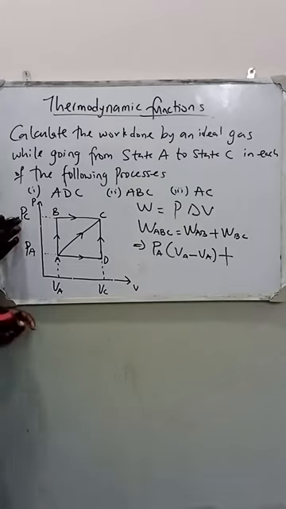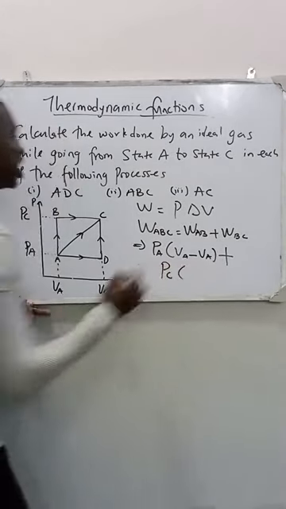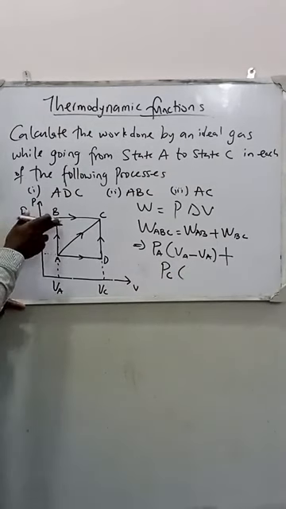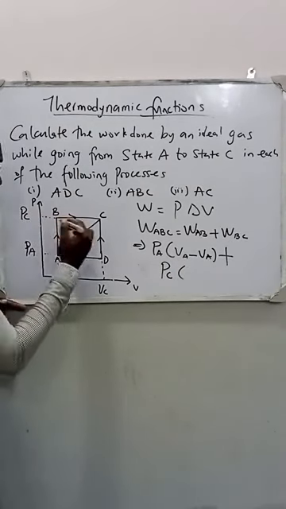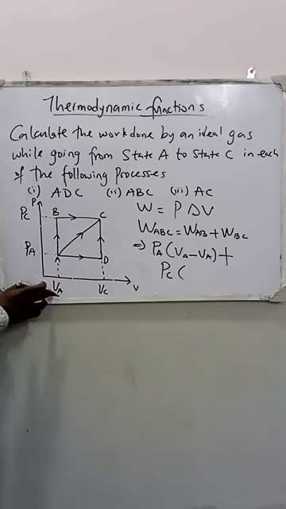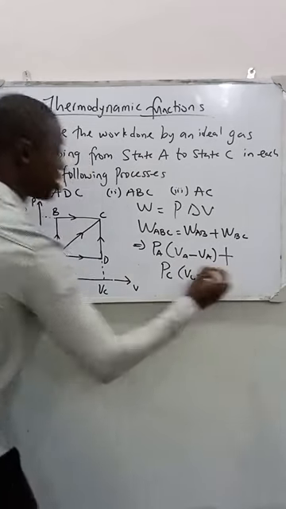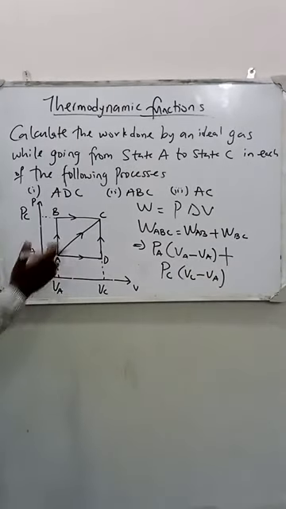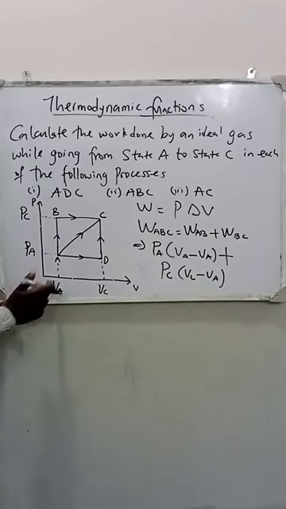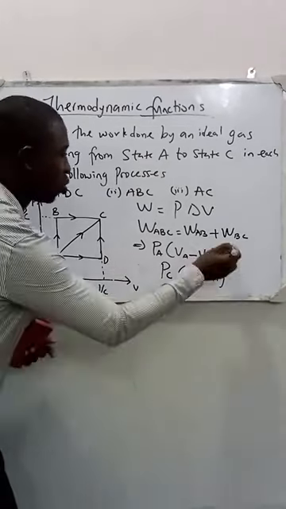Work done along BC is on pressure. Let me call it the pressure along C, multiplied by the change in volume along B to C. Our change in volume, we trace it to the volume. It should now be VC minus VA. You can see our change in volume is now VC, V higher, minus V lower, VA.